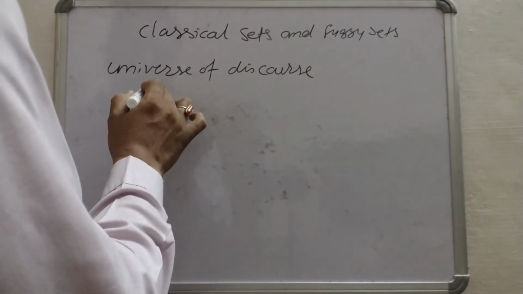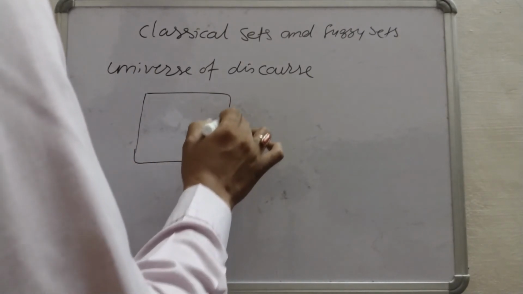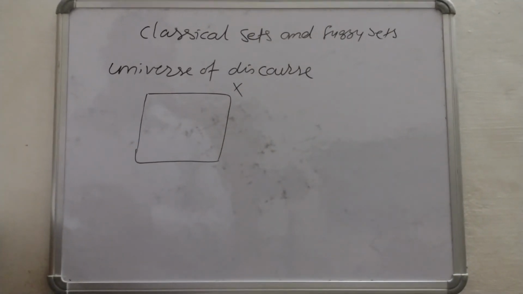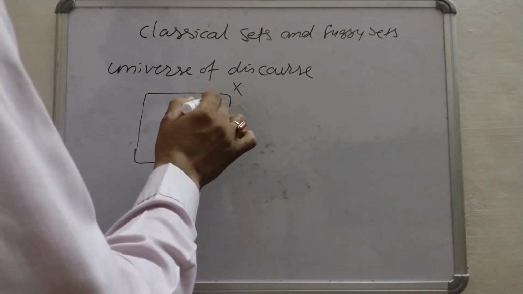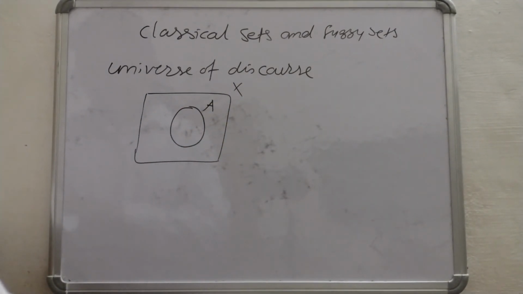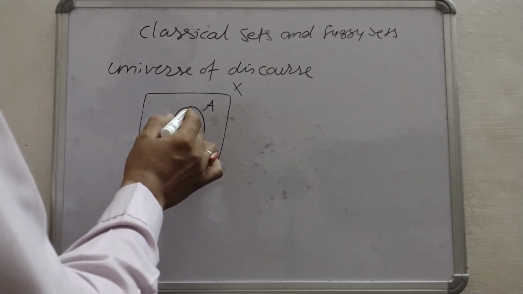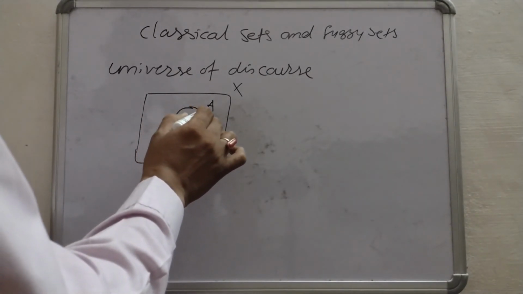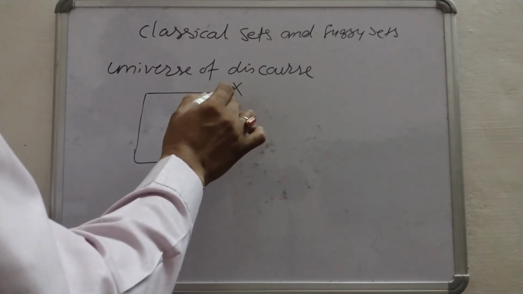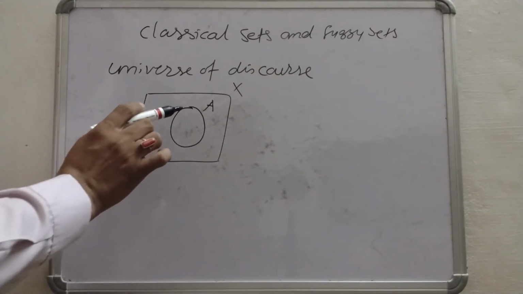So let this be the universe, and this universe may contain different sets. A classical set is defined as a set which has crisp boundaries. Crisp boundaries means clear boundaries. Now here we can see that this set A, which is defined on universe X, has clear boundaries.